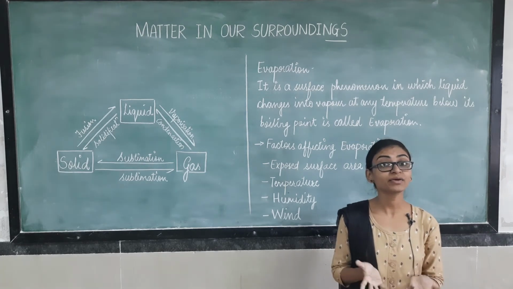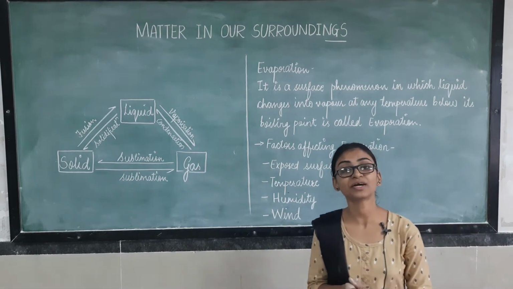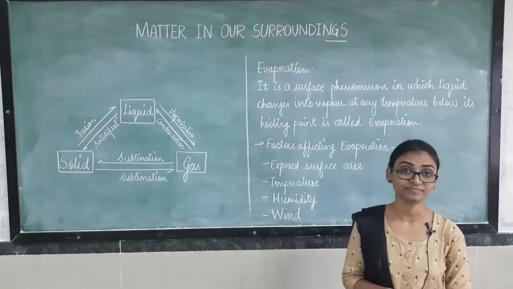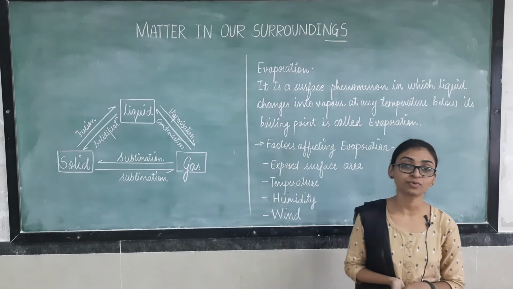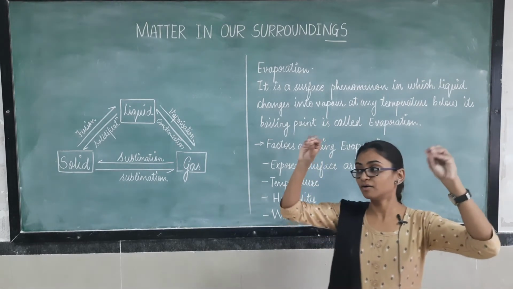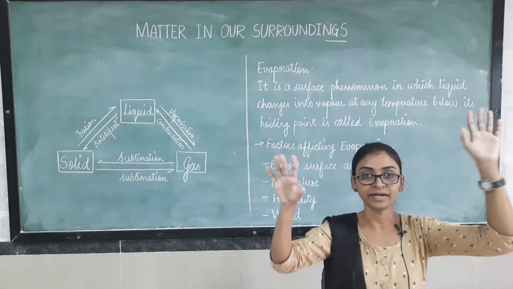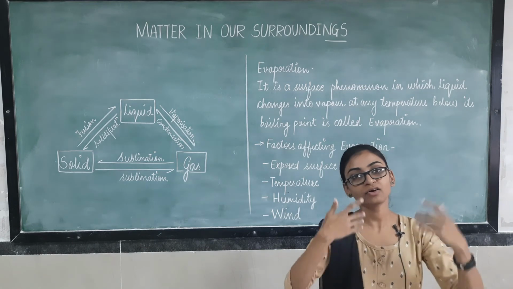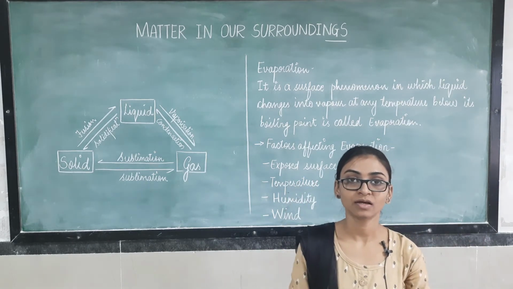So why has it decreased? This is the question. This is because of evaporation. Because of evaporation only, the level of water has decreased. We put our clothes on a rope in heat, in direct sunlight, and after some time our clothes get dried.